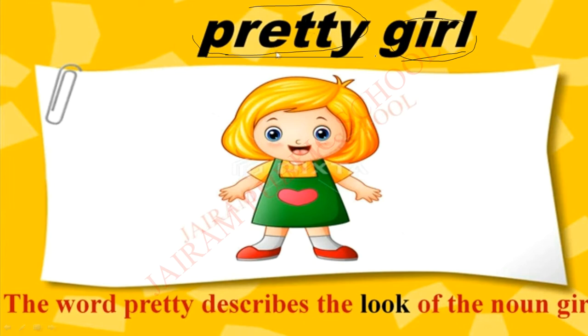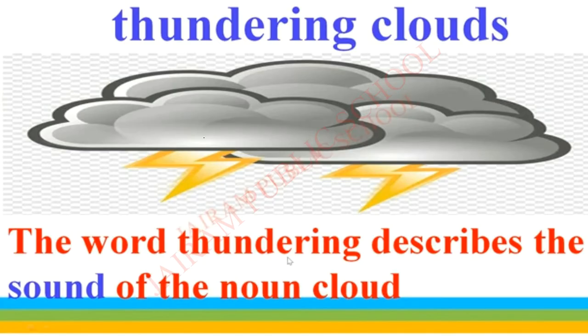Pretty is an adjective. Understand? So adjective is also called a describing word. So here, what is the adjective? Pretty. So the word pretty describes the look of the noun, girl. So how she looks, that is what they are describing. That is the thing they are describing here, the look. How she looks? Pretty. Okay. Next example.